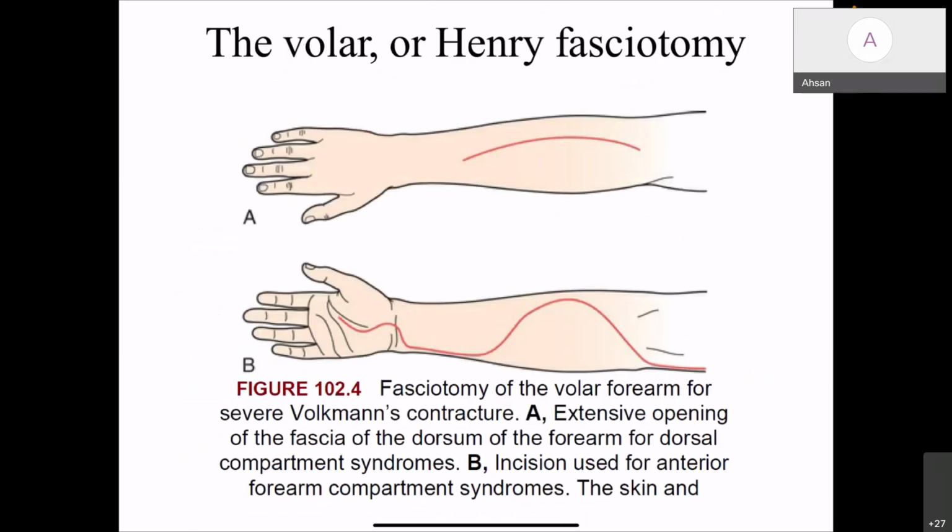Most commonly affected is the volar compartment, which is released by an incision starting from the medial side of the elbow, then crossing along to the radial aspect, and then coming back again and coming up to the wrist. Sometimes you can even extend into the arm, or into the hand if the hand is also involved.